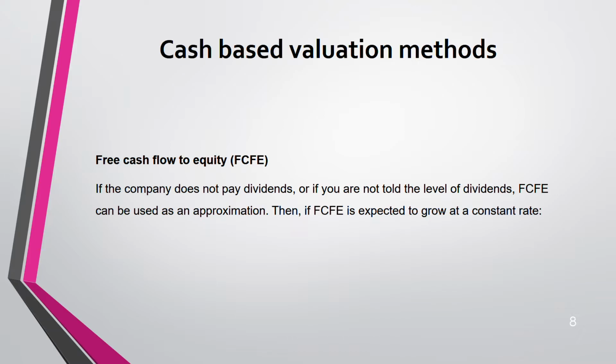But you discount it not using WACC. You discount this time using cost of equity. You see, free cash flow to equity, cost of equity. The word equity, E at the end, tells you you have to discount it using cost of equity, not WACC. And you do not deduct it with cost of debt. Okay.